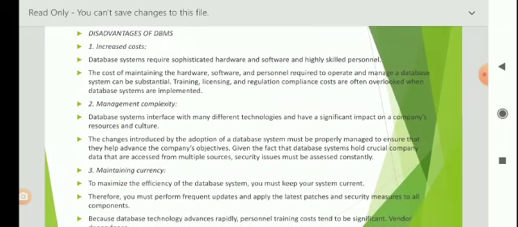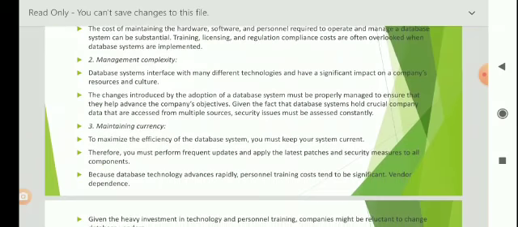Management complexity. Database systems interface with many different technologies and have a significant impact on a company's resources and culture. The changes introduced by the adoption of a database system must be properly managed to ensure that they help advance the company's objectives. Given the fact that database systems hold crucial company data that are accessed from multiple sources, security issues must be assessed constantly.